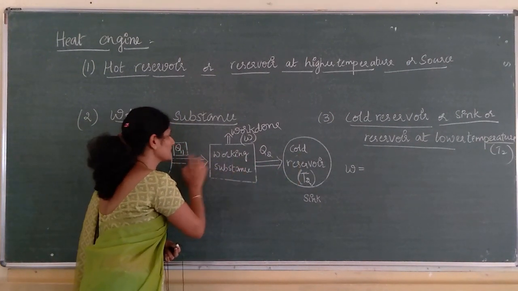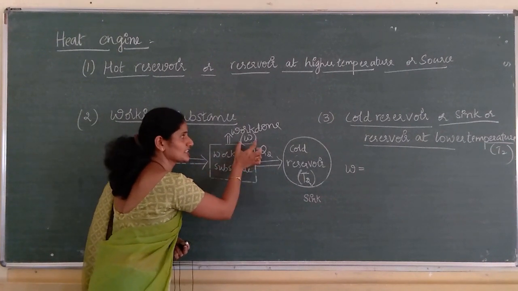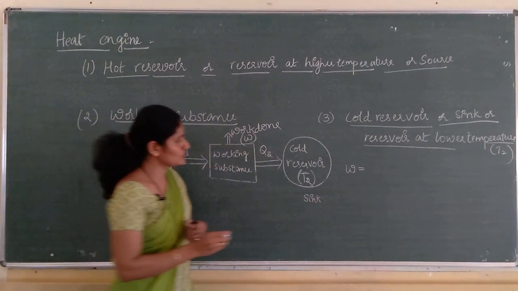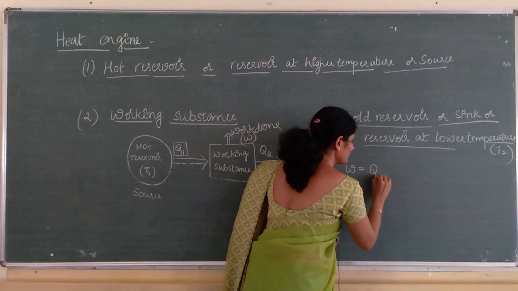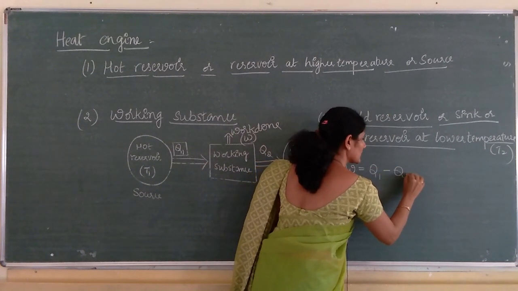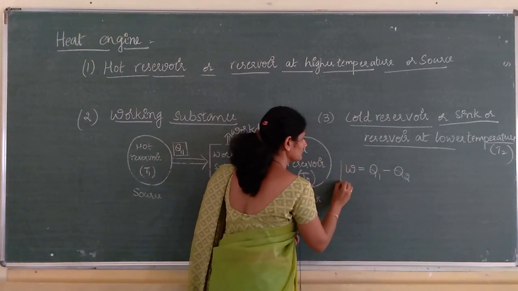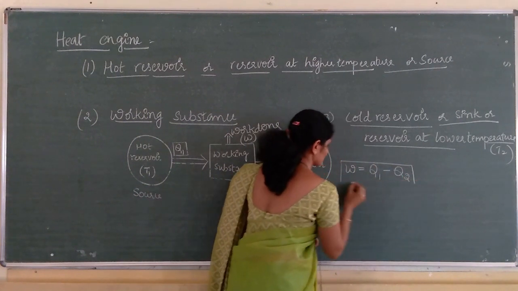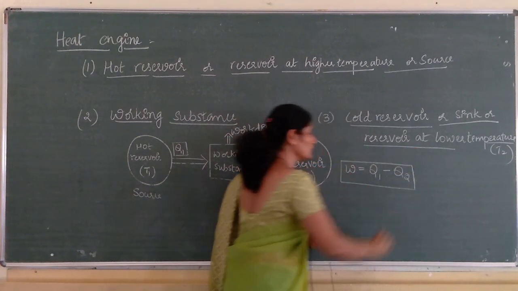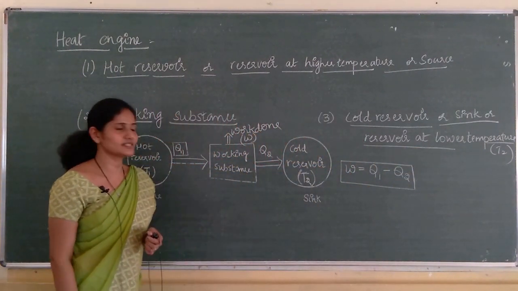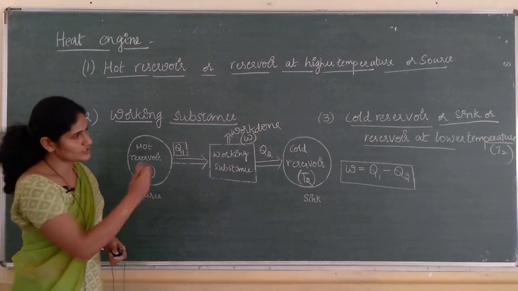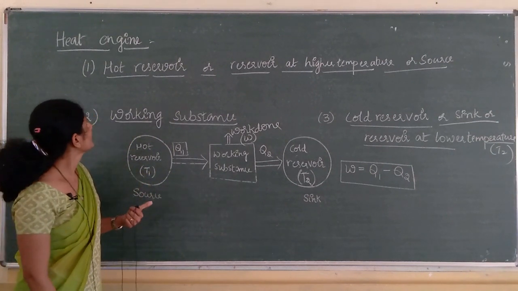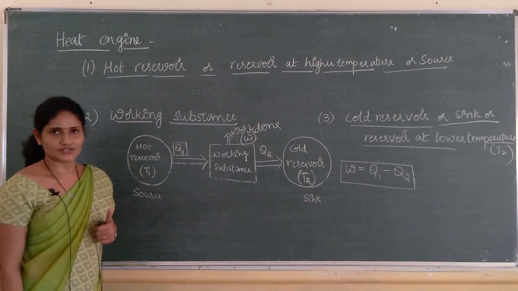The difference between these two, Q1 minus Q2, is the work done. So, W is equal to Q1 minus Q2. This much work is done in the case of a heat engine.